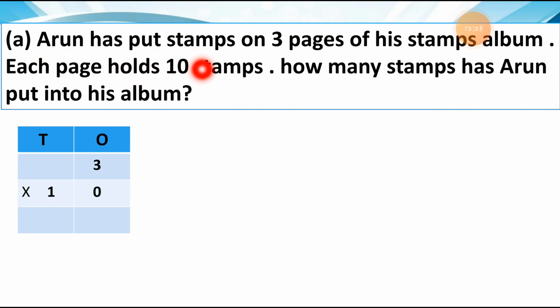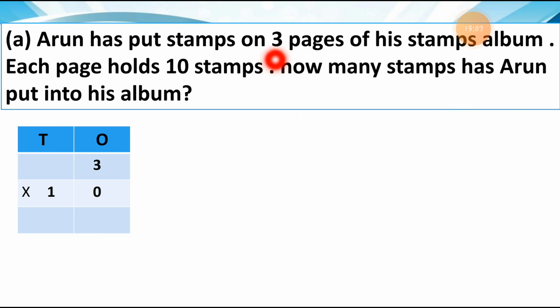Arun has put stamps on 3 pages of his stamps album. I repeat this. Arun has put stamps on 3 pages of his stamps album. Each page holds 10 stamps. How many stamps did Arun put into his album? So here we find this word each, and this word each indicates multiplication. Whenever you find the word each in the question, just fix it in your mind, it is a multiplication word problem.